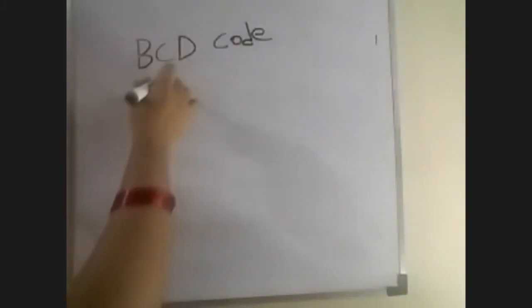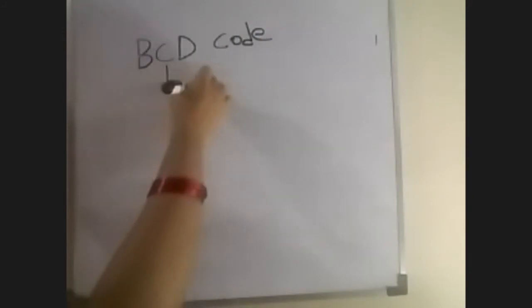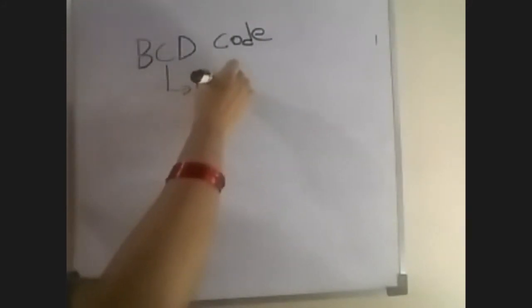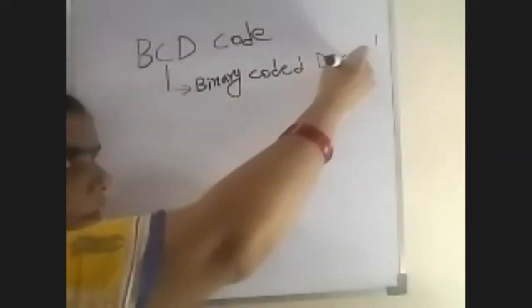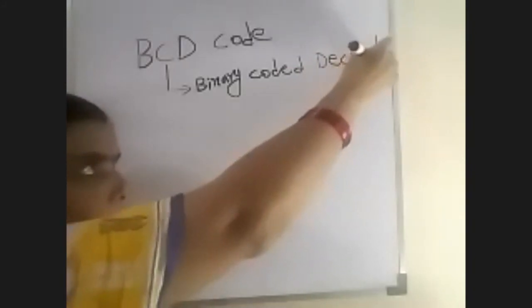The next one is BCD code. What is the BCD full form? Binary coded decimal.